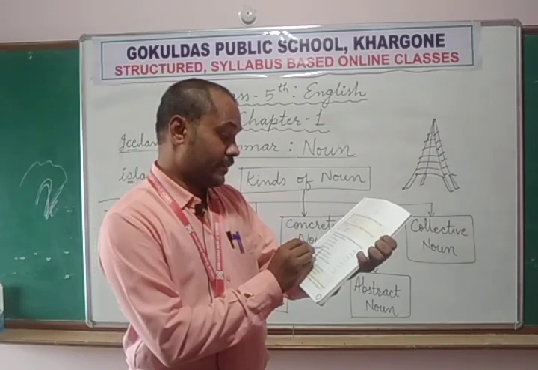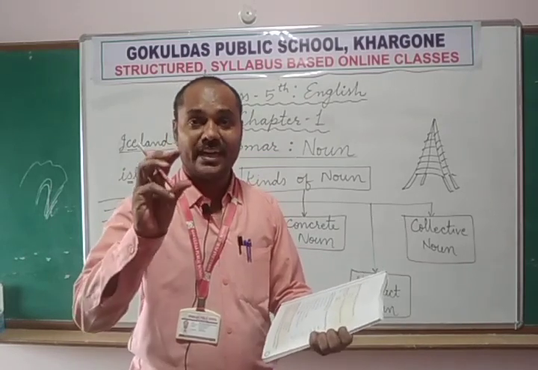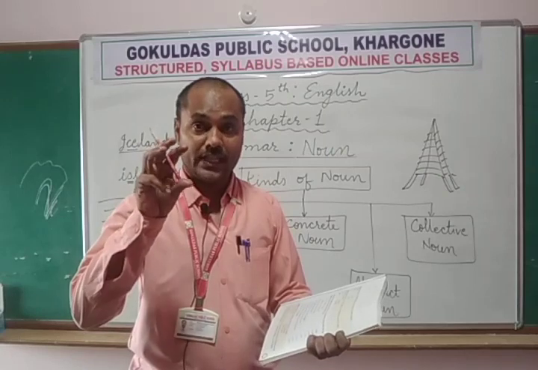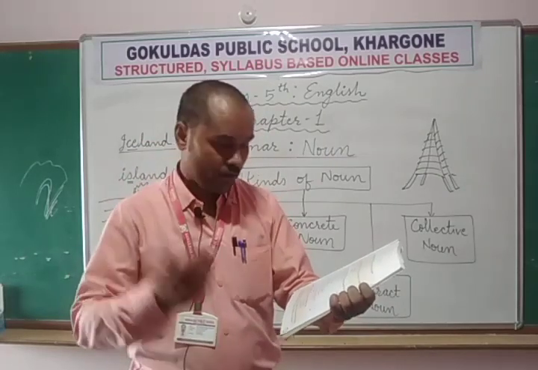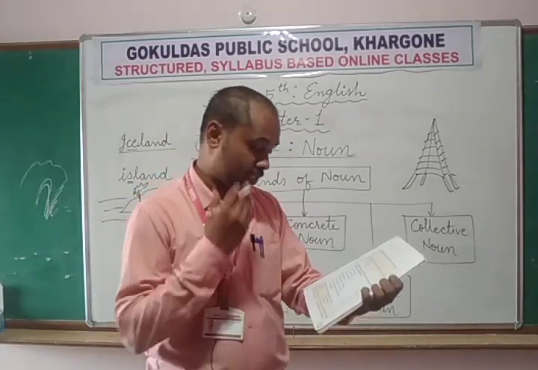The chicken clucked loudly. Chicken means the babies of the hen. Okay, मुर्गी के बच्चे. That is called chickens. So chickens clucked loudly. They are chirping loudly. So chicken is a concrete noun. We can touch it. We can see it.